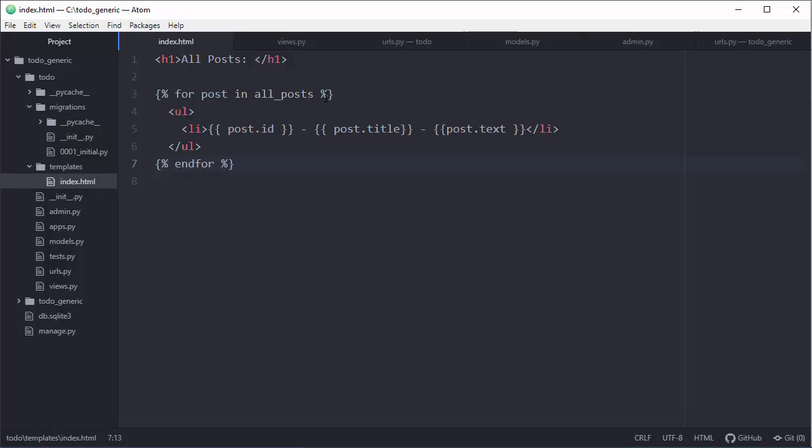So when you are listing things dynamically with Django, you need to open a loop, you need to close the loop. Inside of your loop, for every individual element that you have got by extraction from all posts, and where is this all posts? This all posts is from the views function, so it's kind of in memory of the PC. It's already done, you just need to extract it. We are creating a normal UL, unordered list, and inside every li will be a concatenation of individual pieces like ID, title, text, or whatever you have.